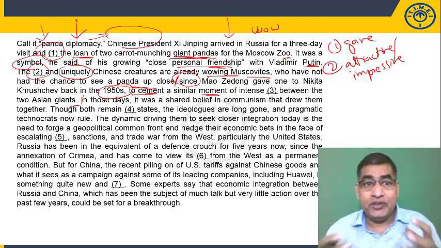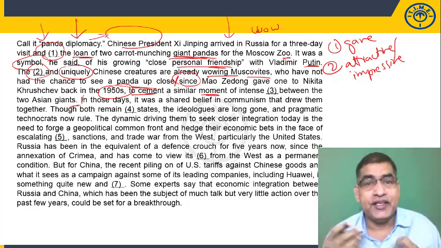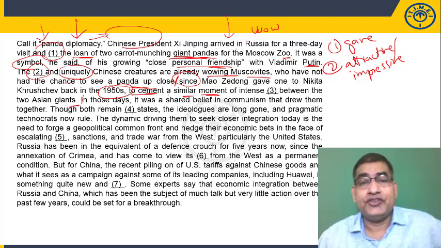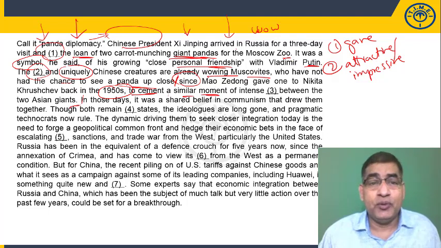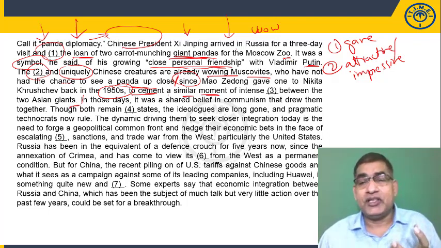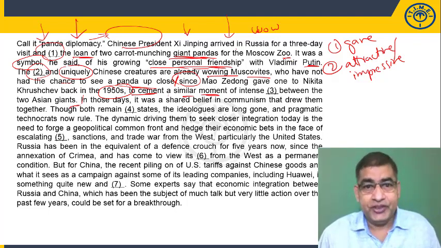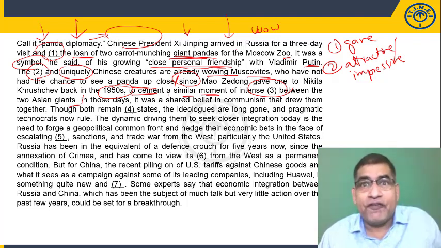To cement. Cement means strengthen. What does cement do? It strengthens. It solidifies and strengthens, let us say, a connection. So cement a similar moment of intense dash. Similar moment. What is the moment being compared to? The past moment with the present moment. What is the present moment? Something that is being done to strengthen friendly ties. So it means the past moment was also something done to strengthen friendly ties between the two Asian giants. Similar moment of intense dash. Intense strengthening of friendly ties.